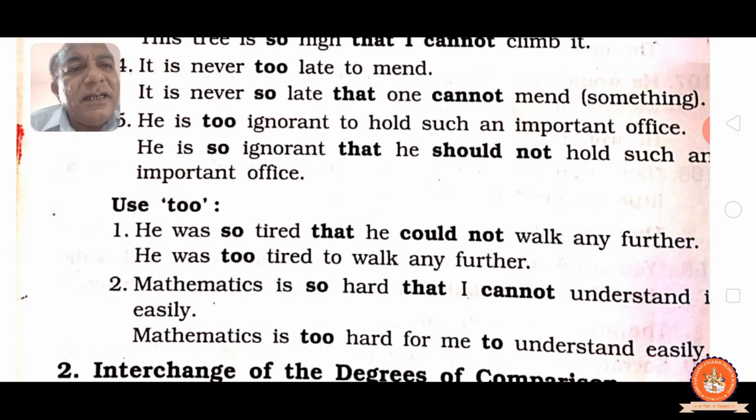Mathematics is so hard that I cannot understand it easily. Mathematics is too hard for me to understand easily. I is coming, that is why for me. So vice versa: giving too and telling remove too, and giving so that and telling use too. Both ways we have to remain careful while changing simple into complex and complex into simple, using too and removing too. Do the practice, then it is not hard.